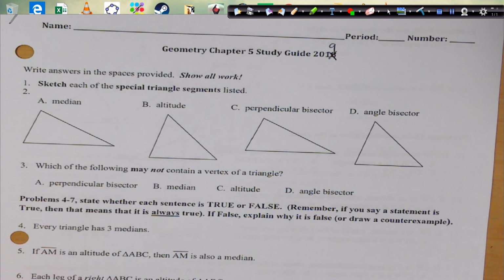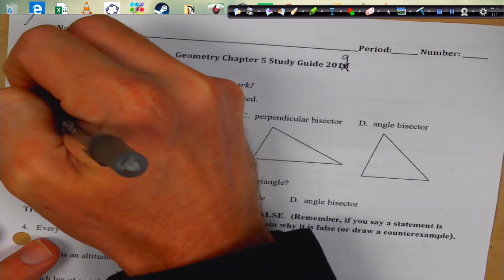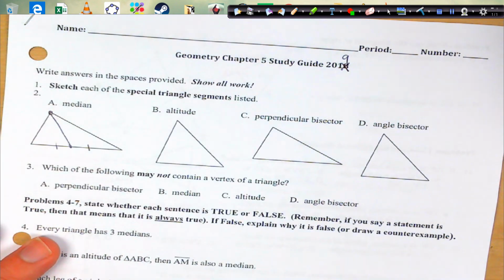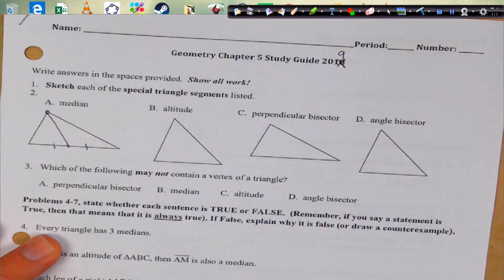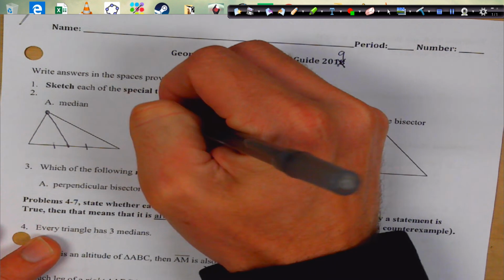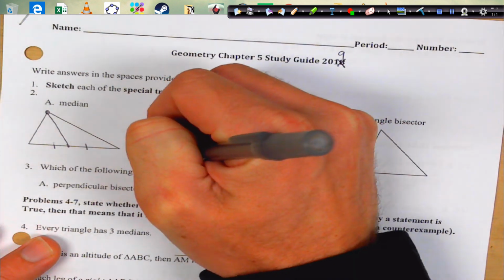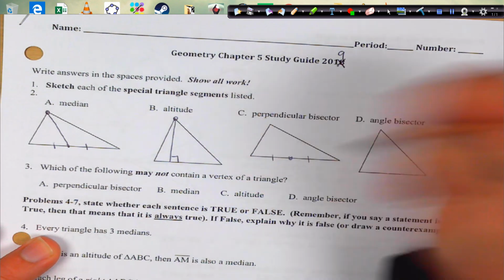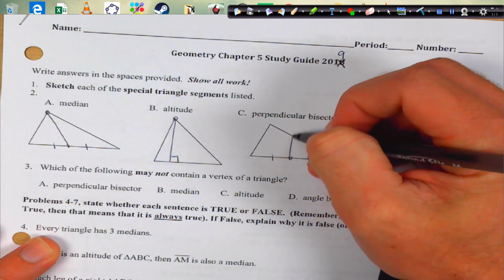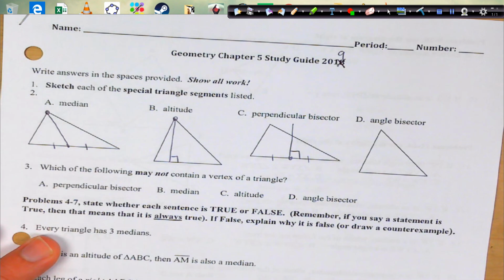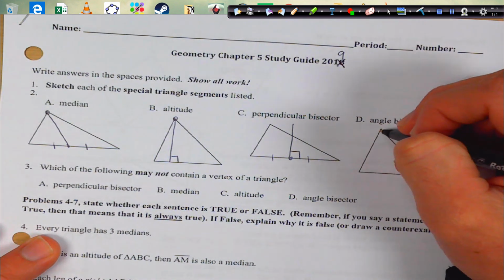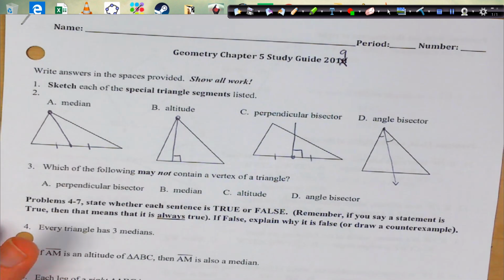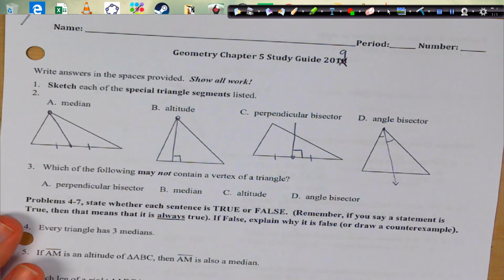Here we go. A median has to go from a vertex to the midpoint of the opposite side. An altitude has to go from a vertex and it's perpendicular to the opposite side. A perpendicular bisector has to bisect, and then it has to be perpendicular. Notice it doesn't have to go through a vertex. And last but not least, an angle bisector goes through a vertex, and it bisects the angle. But it doesn't do anything special to the opposite side.